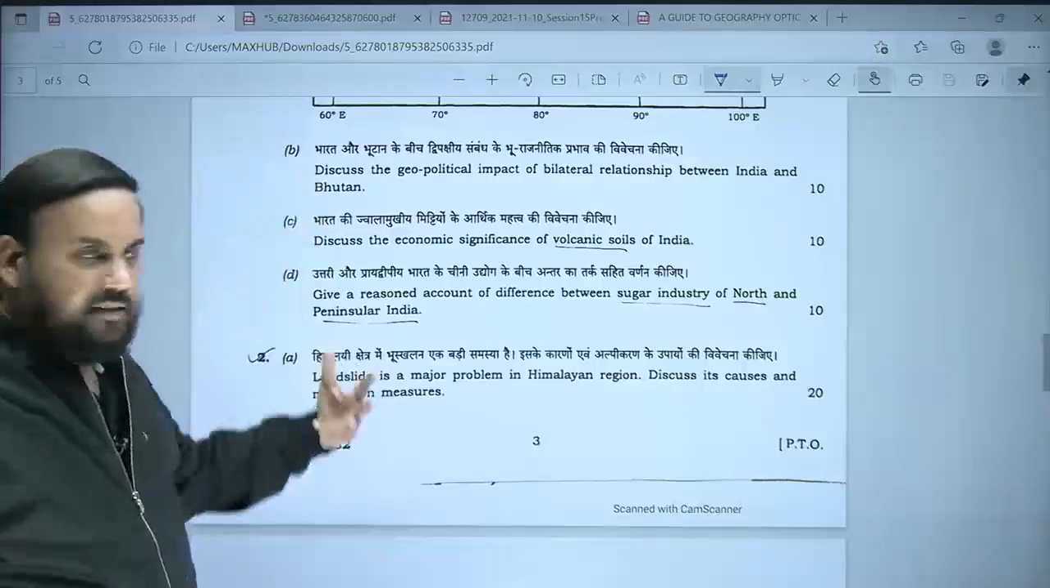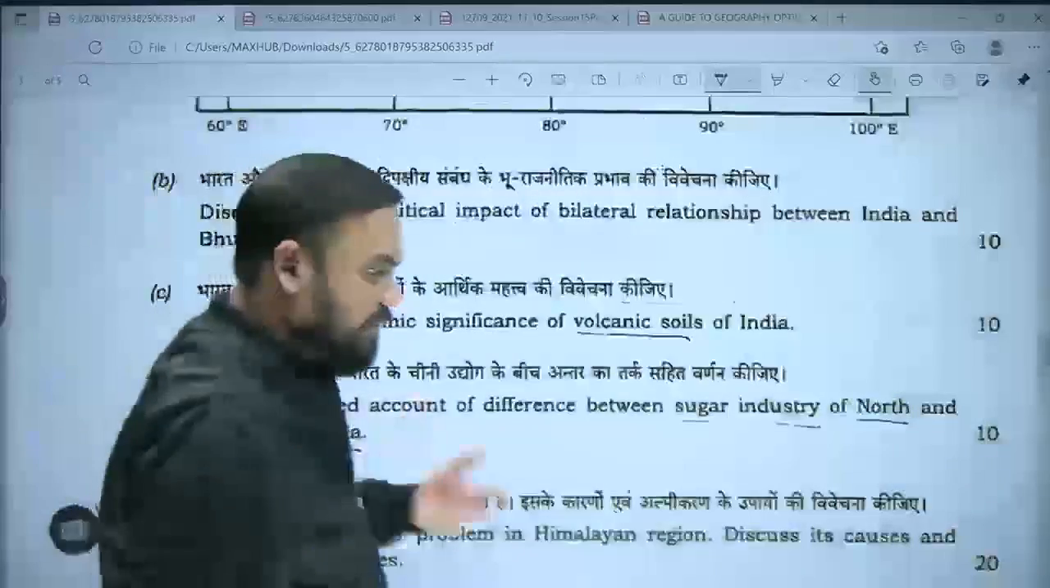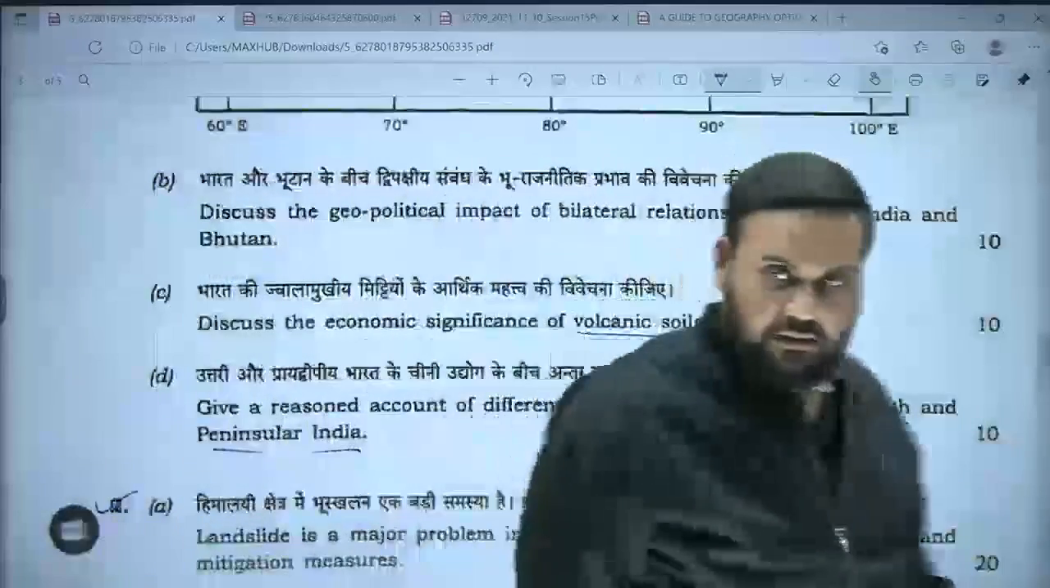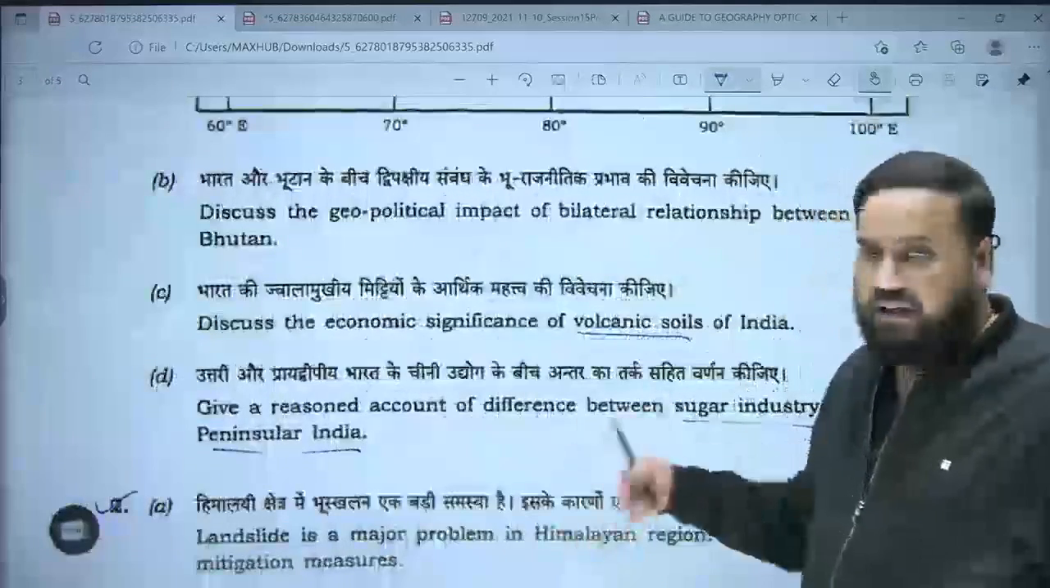Now I am saying that practice is the key for paper 2. It doesn't mean that you will not do rectification and you will just keep on practicing. I am just giving what will make the difference.